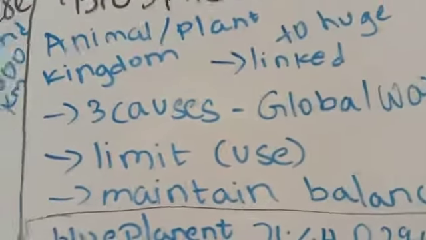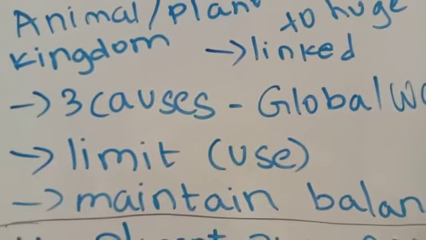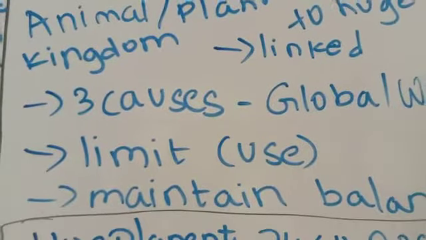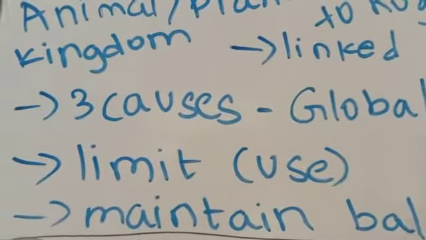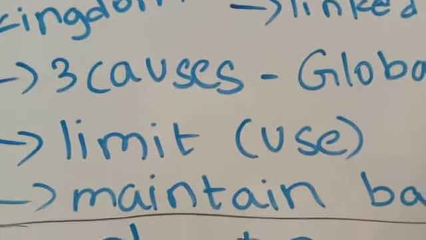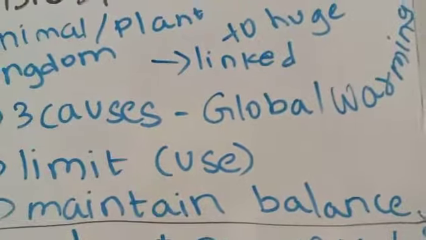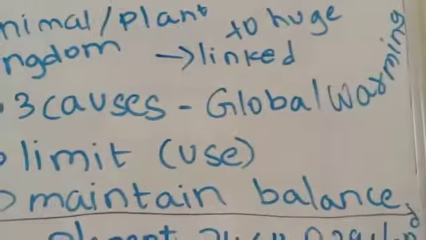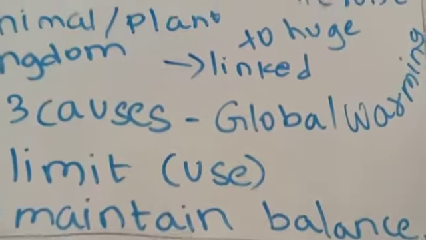But nowadays there are 3 causes. First, we are cutting off the forest, releasing wastes into the water, and another cause is the natural calamities. So these are causing our environment to be destroyed. As we are using vehicles, we release more carbon dioxide, so more heat will be absorbed. So the increase in average temperatures of the earth leads to global warming. So we have to limit the use of the resources, then only we can maintain balance on the earth, and save it for our future.